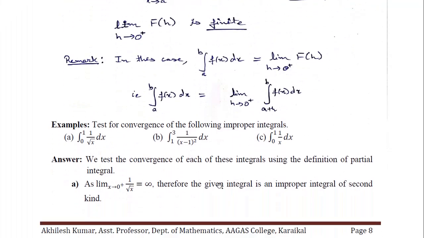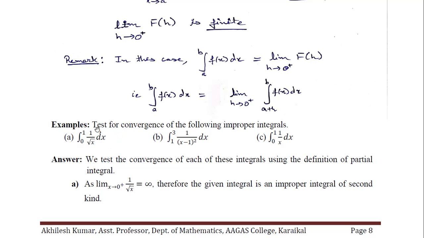Now I will ask you to do similar questions. The general case is the integral of this type, where as x tends to 0, it's an unbounded function. So the integral from 0 to 1 of 1 upon x to the power p, you can prove this result, that this integral will be convergent for p less than 1 and divergent for p greater than or equal to 1. So you can prove that.